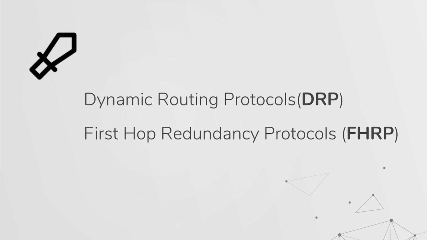So we went on some pen tests, and on reoccurring occasions, we saw these dynamic routing protocols and first hop redundancy protocols being bled into sort of a user network space. In our toolkit, we'd like to include a bunch of network-related attacks, but for now, we're focusing on these two classes, and they are similar in the way that you can manipulate traffic flows. But for now, understand that dynamic routing protocols route traffic between multiple networks, whereas a first hop redundancy protocol is more of a high availability mechanism.